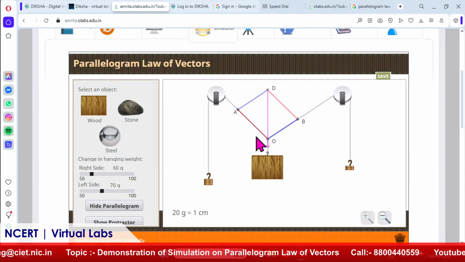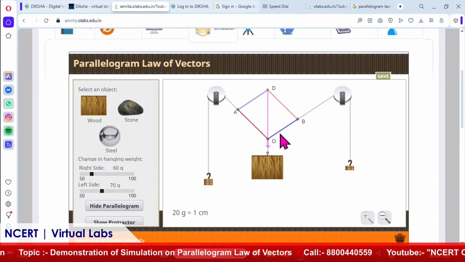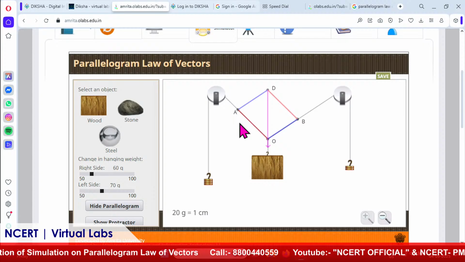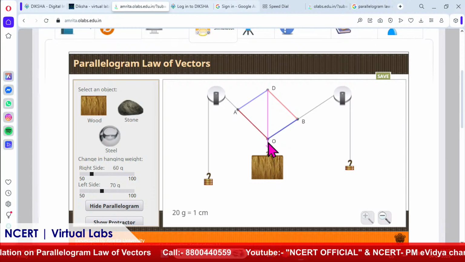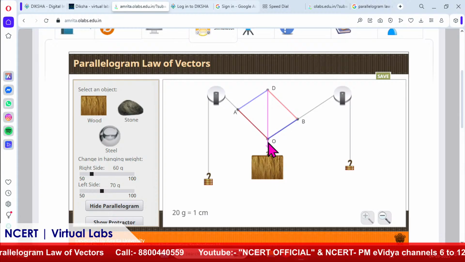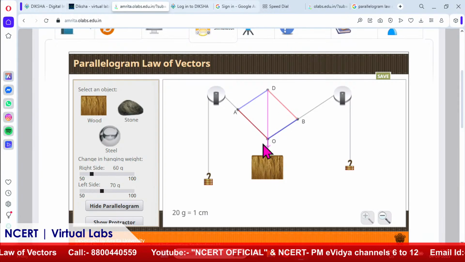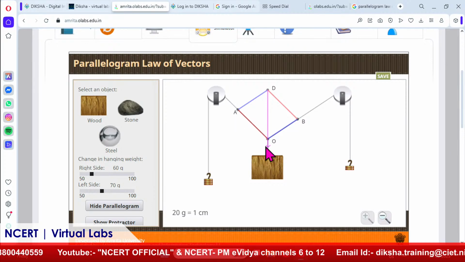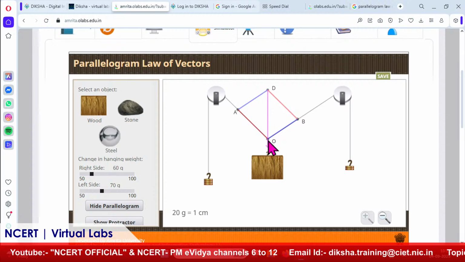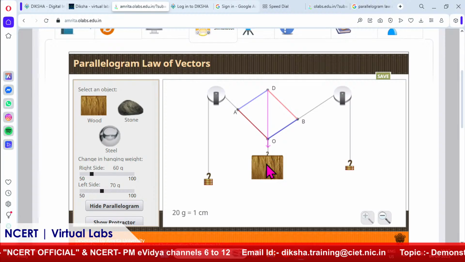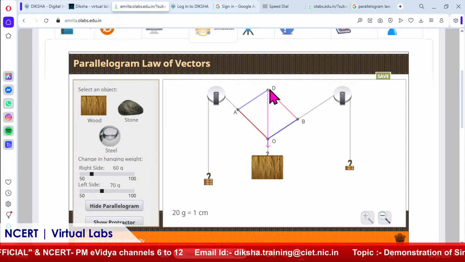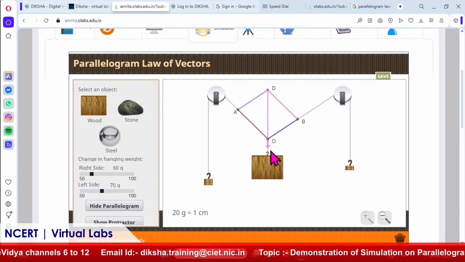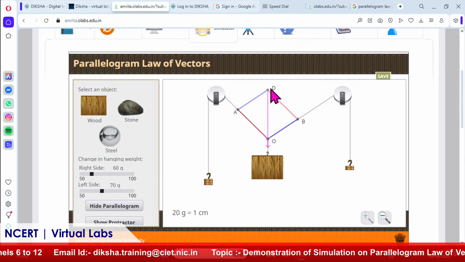Simply, at this point we have these two vectors which are the adjacent sides of this parallelogram. Both have the same origin. OA and OB have the same origin. Then as per the parallelogram law of vector addition, the diagonal represents the resultant, the sum of these two vectors. So as you can see, this is a straight line, so this OD balances this force. The value of this force is equivalent to this vector.